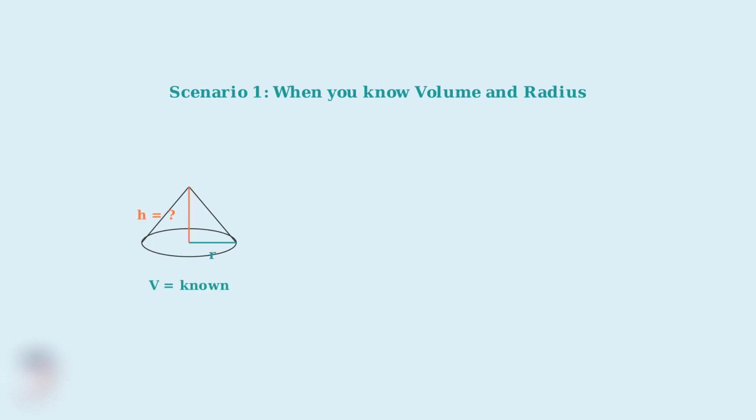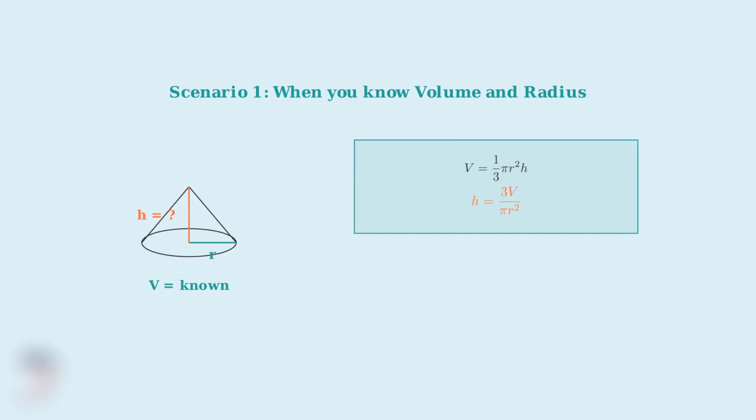In our first scenario, imagine you're given the volume of a cone and its radius, but you need to find the height. This commonly happens in real-world applications where you can measure the volume of a container, but need to determine its dimensions. We start with the volume formula for a cone, V equals 1/3 pi r squared h. To solve for height, we need to isolate h on one side of the equation.